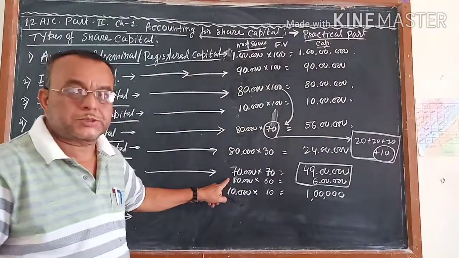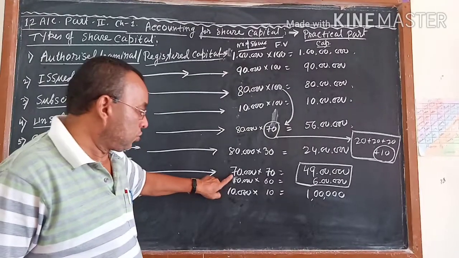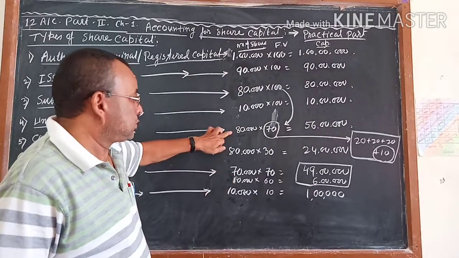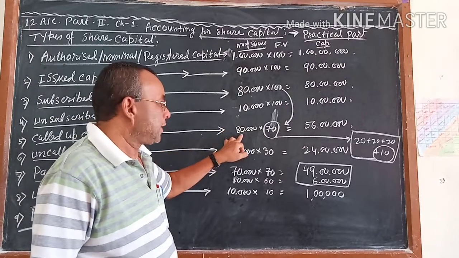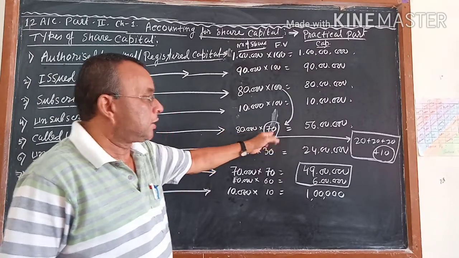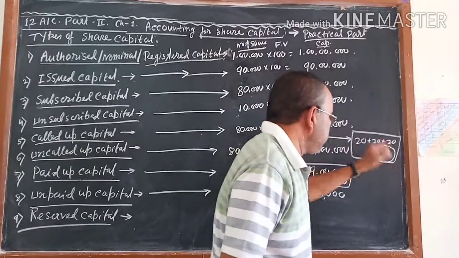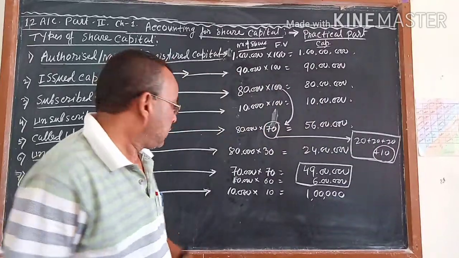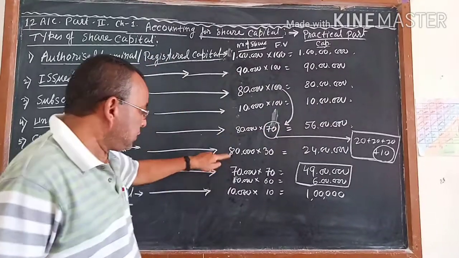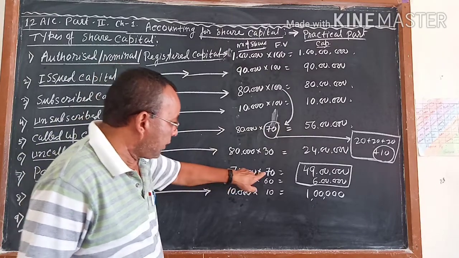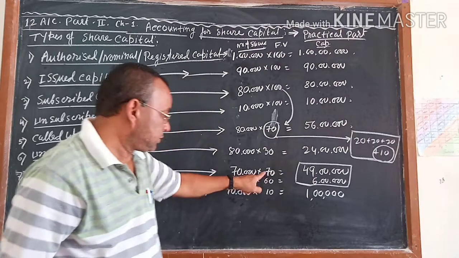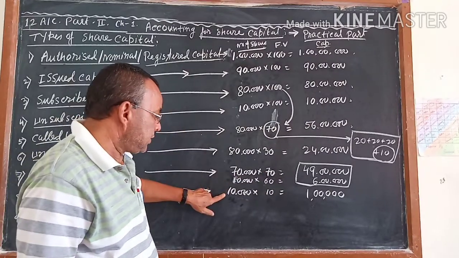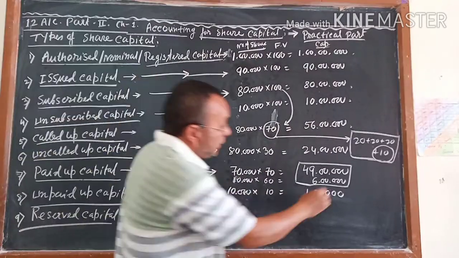Once again I want to explain this one so that your doubt is cleared. This much money you have to collect from the public. For 80,000 shares, you have to collect 70 rupees each, that is 60 plus 10 rupees. Out of these 80,000 shares, 70,000 shareholders paid the full amount. That is 49 lakhs. 10,000 shares could not pay the last one.